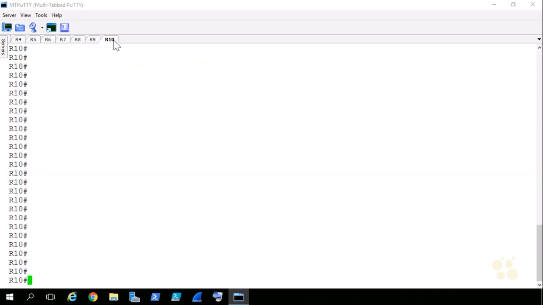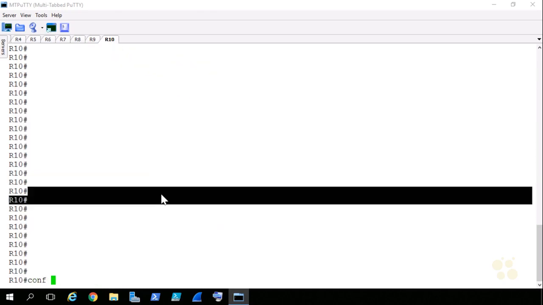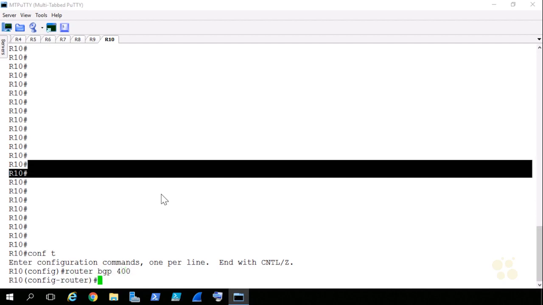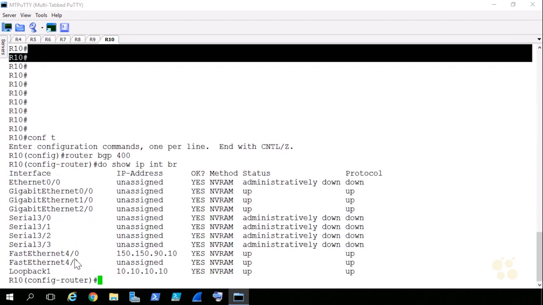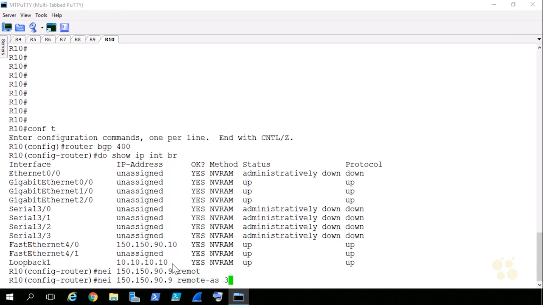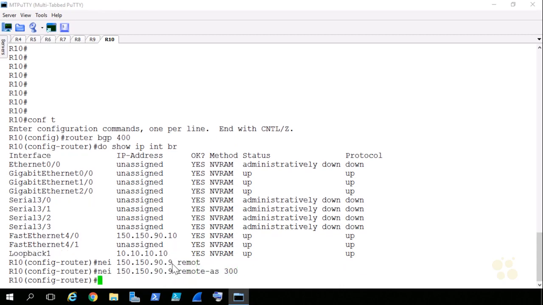Similarly, I'm going to jump to the other side of the topology, and I'm going to configure R10. So we'll go router BGP, and in this case, it was servicing autonomous system 400. If I give it a do show IP interface brief, it is addressed out FastEthernet 4/0 towards R9. So we'll say my neighbor is going to be 150.150.90.9, and the remote autonomous system, again, is going to be autonomous system 300. So this establishes our external peers for the confederation.